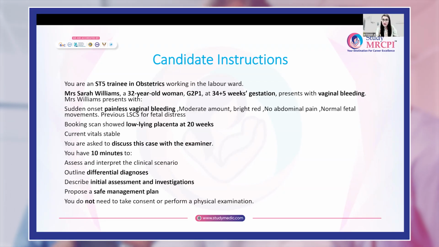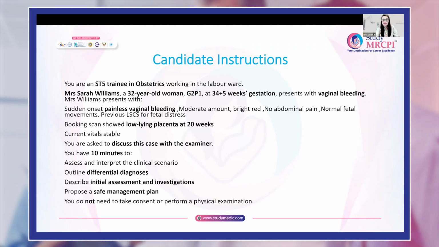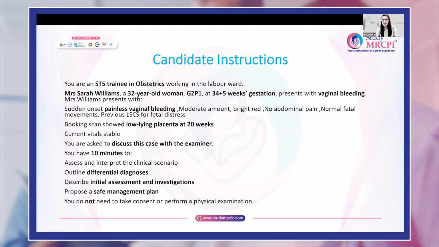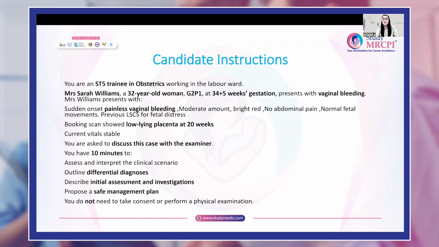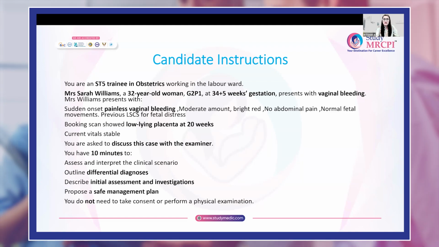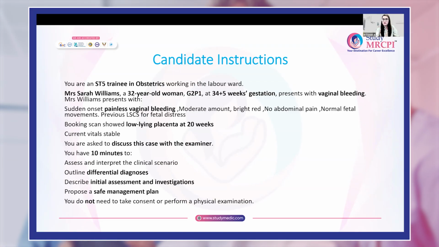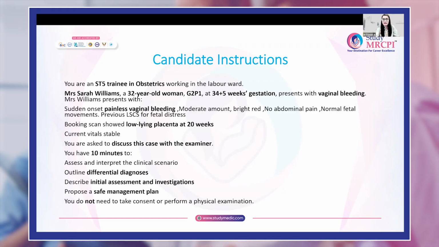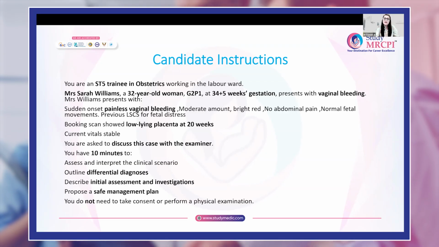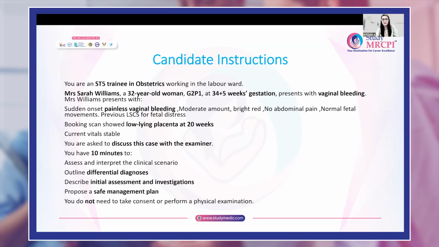So this is a case of antepartum hemorrhage where Mrs. Sarah Williams has presented at 34 weeks and 5 days of gestation in her second pregnancy with vaginal bleeding. This bleeding is painless and bright red in color. It is not associated with abdominal pain, and she reports normal fetal movement. In her previous pregnancy, she delivered through lower segment cesarean section due to fetal distress. In this current pregnancy, on the mid-pregnancy scan, there was a low-lying placenta. So we may require careful maternal and fetal assessment for this patient for ongoing safe management.